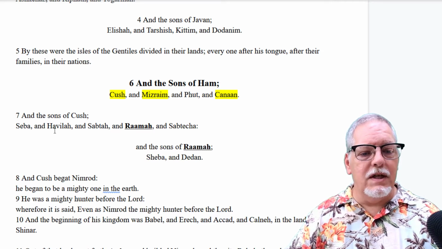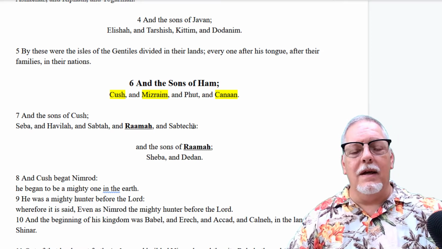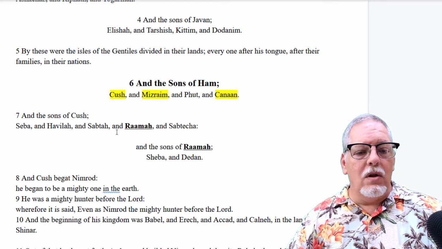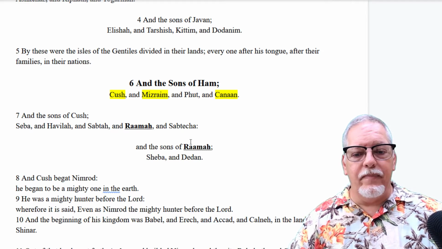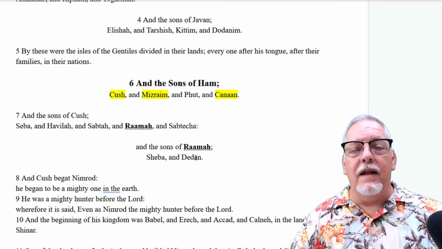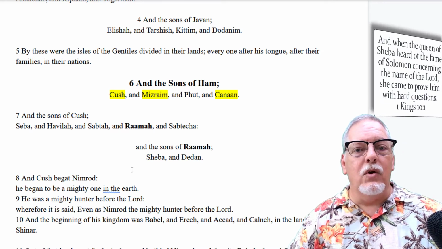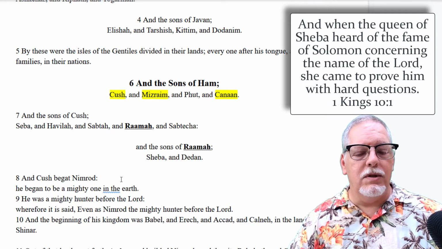So notice, Seba, Havilah, Sabta, Ramah, and Sabteka. So all of these are the sons of Cush, and then we're going to follow Ra'amah here. He's going to father Sheba and Dedan. Now we know Sheba, don't we? Where does Sheba come in? Remember the queen of that name? The queen of Sheba, she comes up.